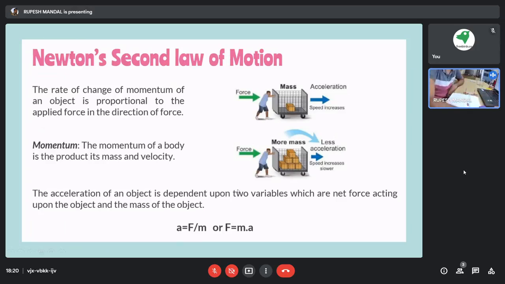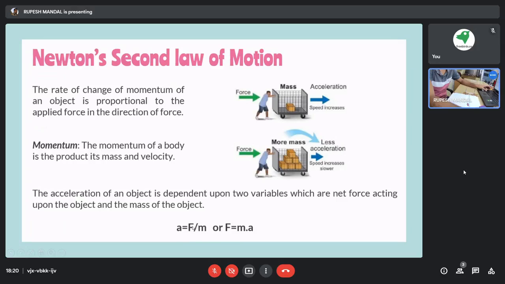Let's talk about the acceleration, how much speed that object will get. In the first case, the force was there and mass was less, so acceleration is more.